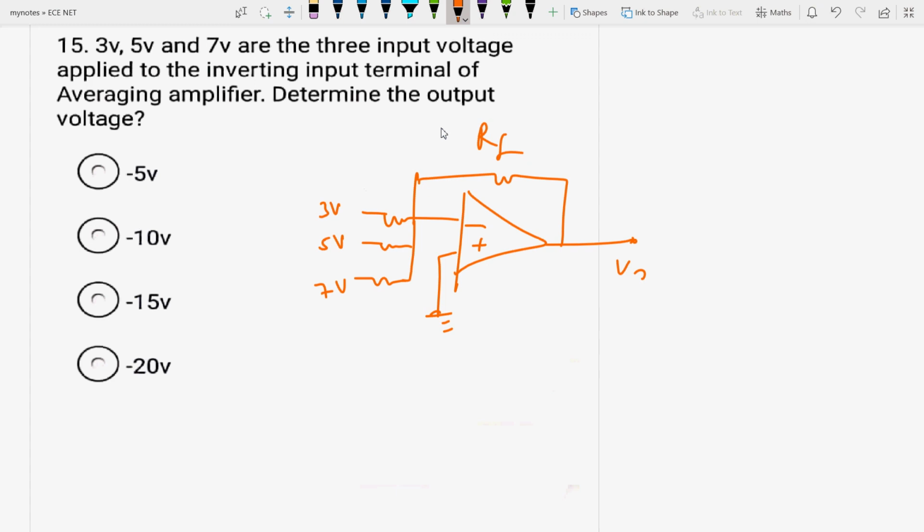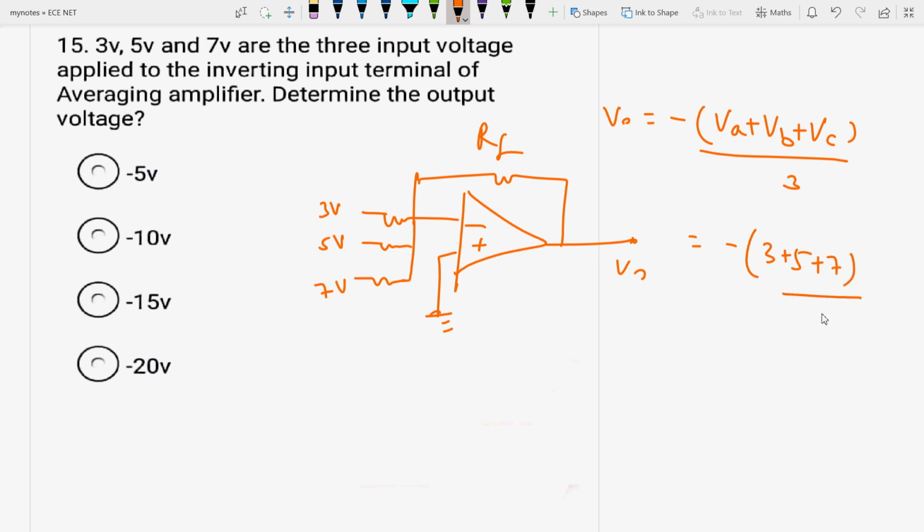Okay, so in this case, look at how you will do it. V output is equal to minus of (V A plus V B plus V C) by 3, and this is equal to minus of (3 plus 5 plus 7) by 3. Again, this is minus of (3 plus 5 is 8, plus 7 is 15) by 3, which is minus 5 volt. So the answer will be minus 5 volt.